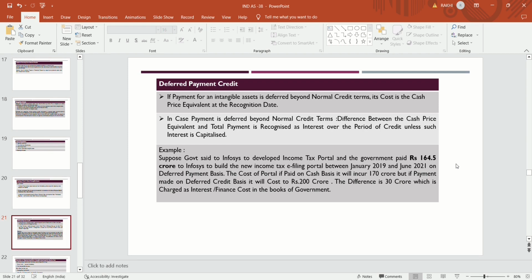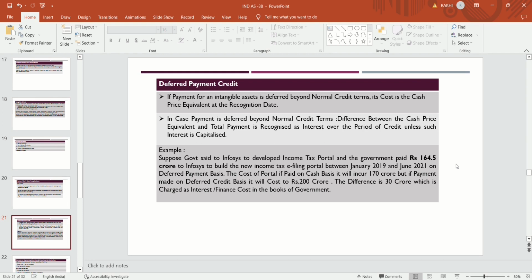But if the portal is paid for on a cash basis, it will cost 170 crores. The government said that if I pay you on cash basis, then the cost will be 170 crores.